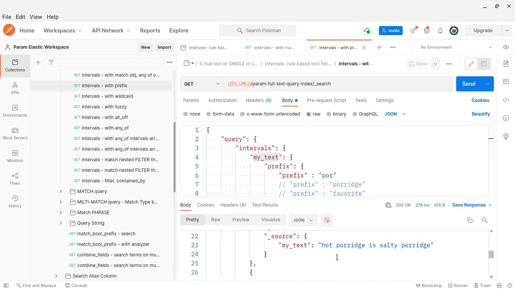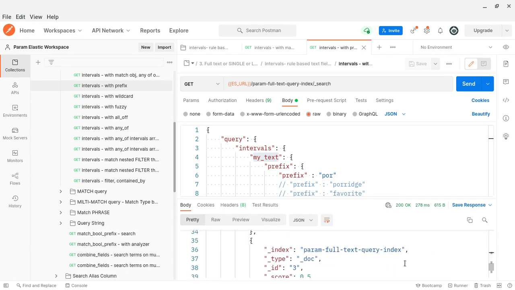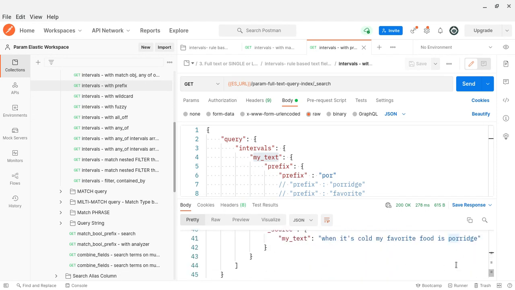In fact, 3 documents. Okay, so this is started. See, there is a POR term here. Okay, here also it is there. Here also it is there. POR it is there, right? So that's why we got 3 documents. So it does not mean prefix should be the first word. No. That's how I thought initially, that's why I wanted to clarify.